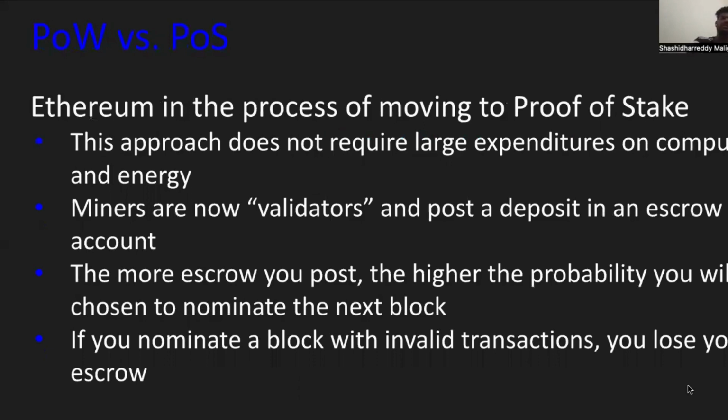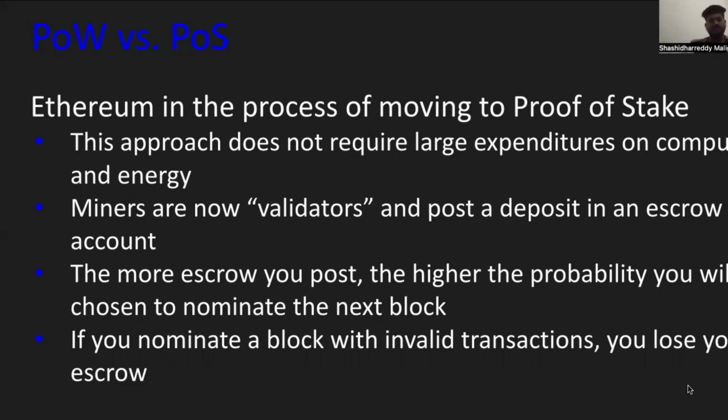Now Ethereum is in the process of moving from proof of work to proof of stake, because in proof of stake this approach does not require large expenditures on computing and energy. Now miners are validators. They post a deposit in an escrow account. The more escrow you post, the higher the probability you have of being chosen to nominate the next block. If you nominate a block with invalid transactions, you will lose your escrow.